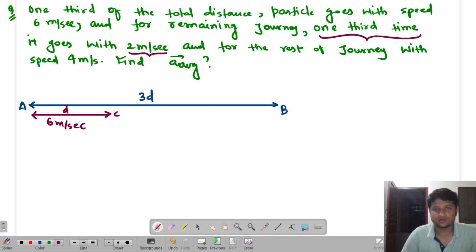Okay, what about this word? And for the remaining journey, 1/3 time it goes with 2 meter per second. Can you tell me? Can anyone? 2 by 3 meter. Yes.